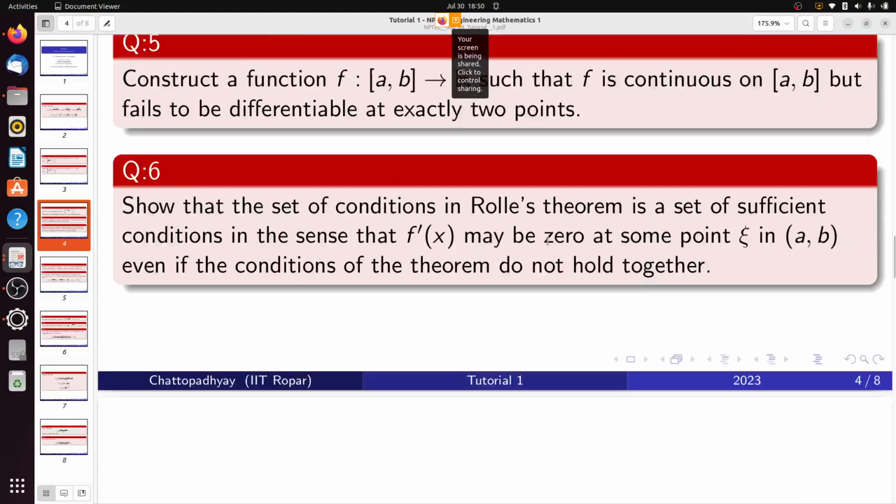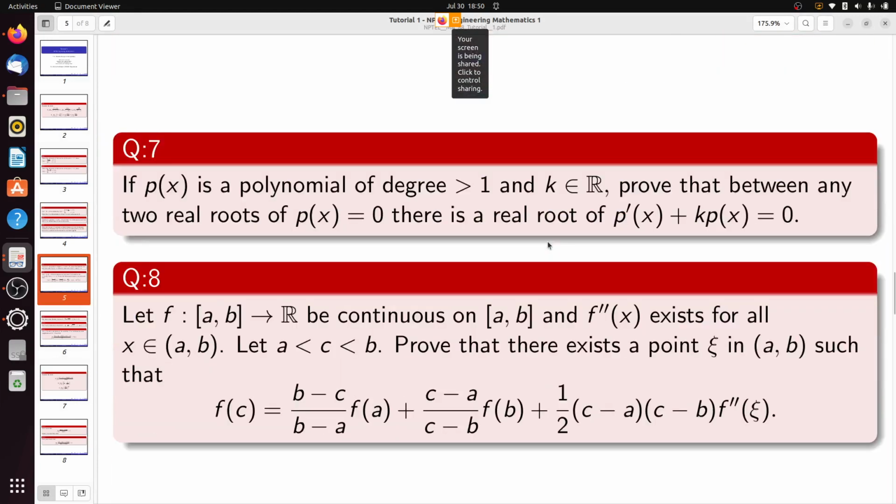So question number 6 we have already proved. Now see question number 7. If p(x) is a polynomial of degree greater than 1 and k belongs to R, we have to prove that between any two real roots of p(x) = 0, there is a real root of p′(x) + k p(x) = 0. So if p(x) is a polynomial, what do we mean by polynomial?